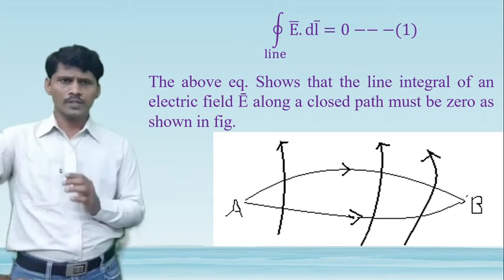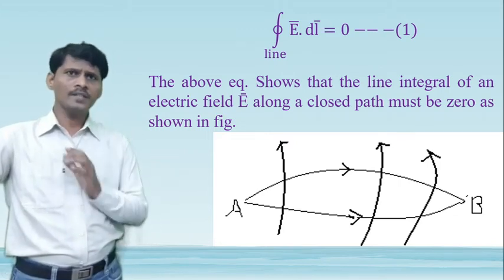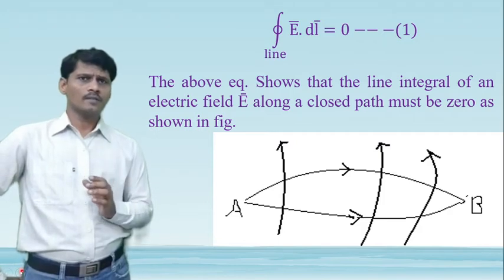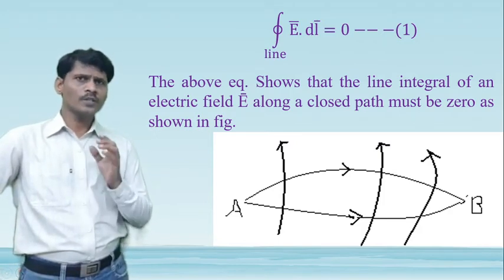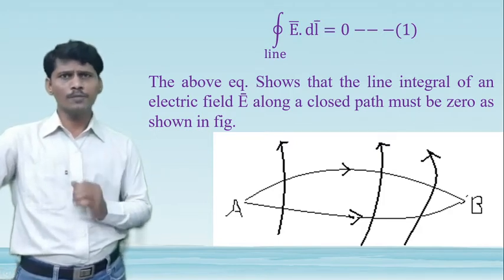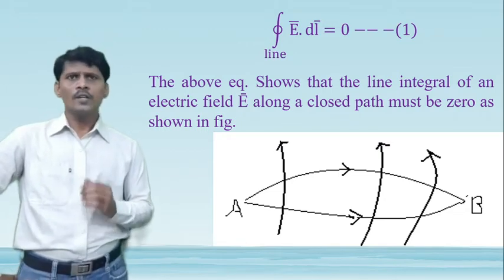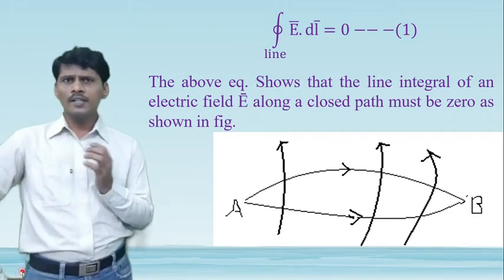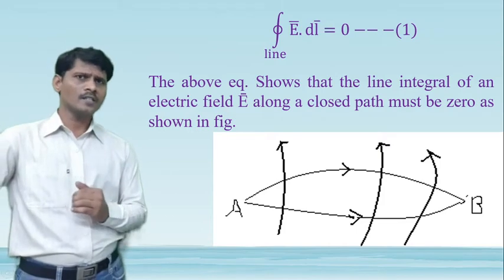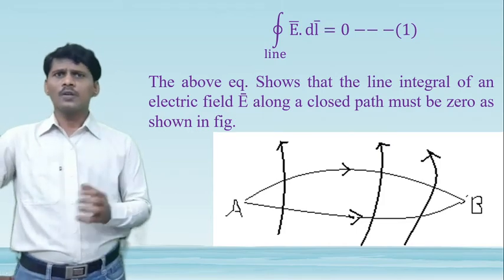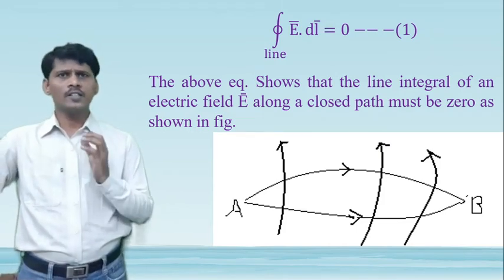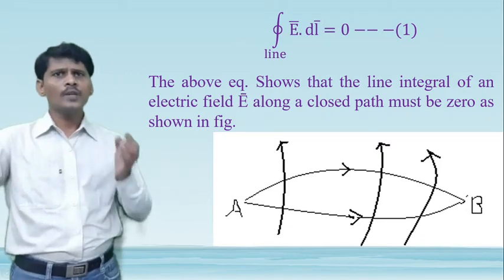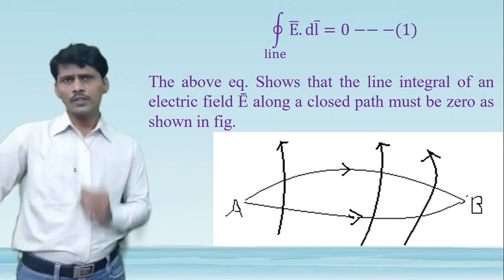So therefore, the above equation, VAB plus VBA is equal to 0, means that work is done in moving the test charge against the electric field. Work is said to be done when the test charge is moved against the electric field. So that may also be written as the closed line integral of the electric field intensity around any closed path must be 0.